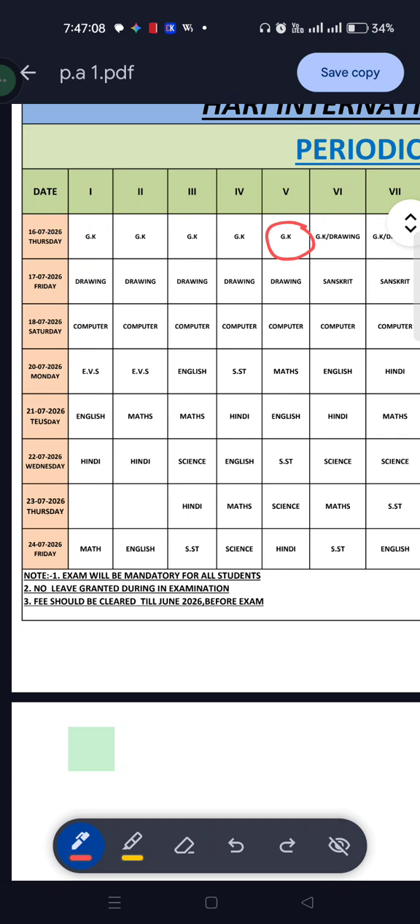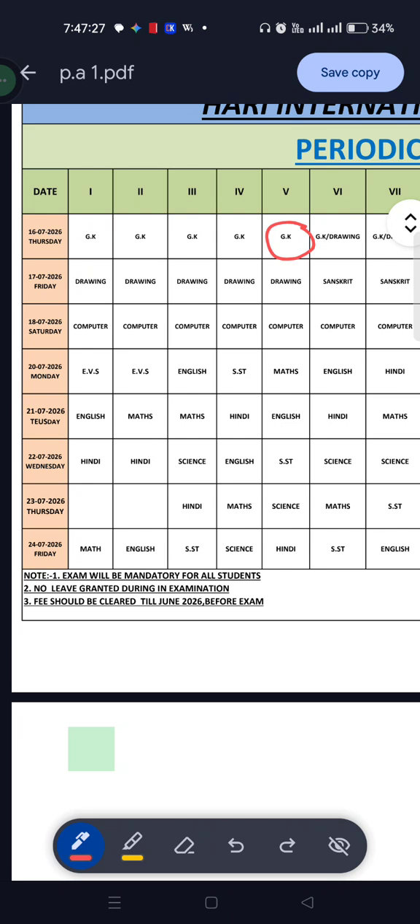This is PA-01, and these marks will be added in your final examination result, in your final report card. So do these things and revise them very carefully.